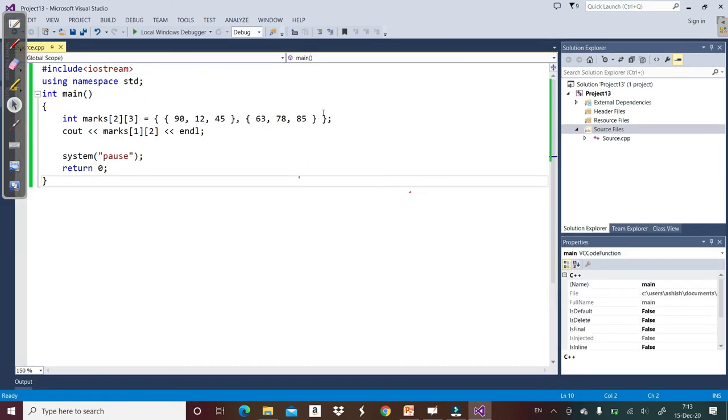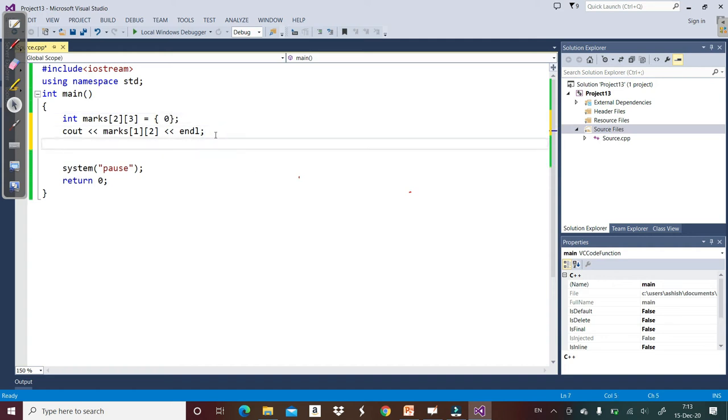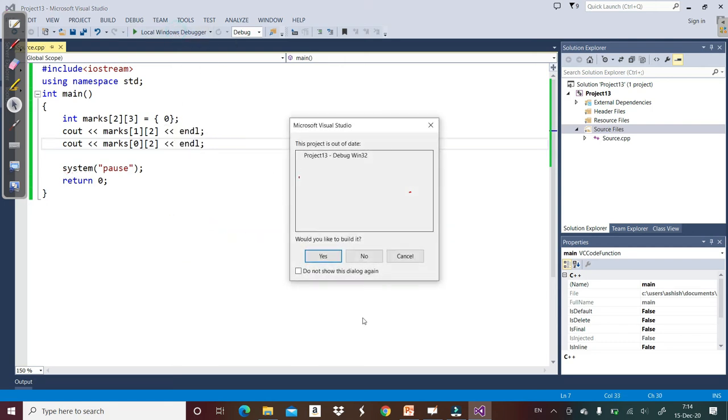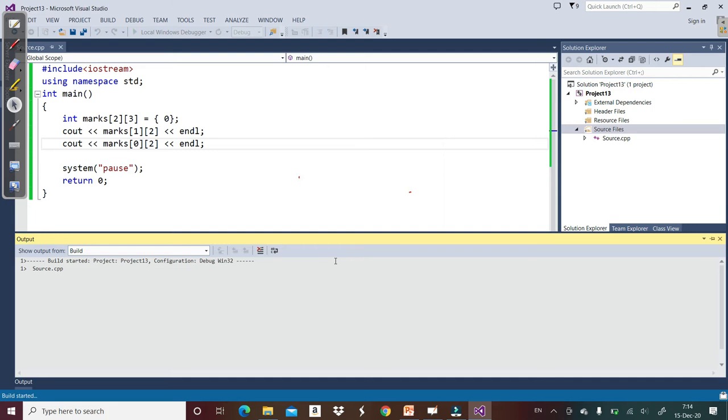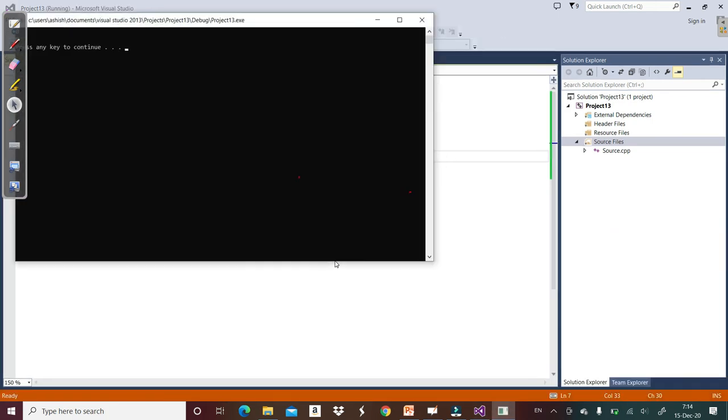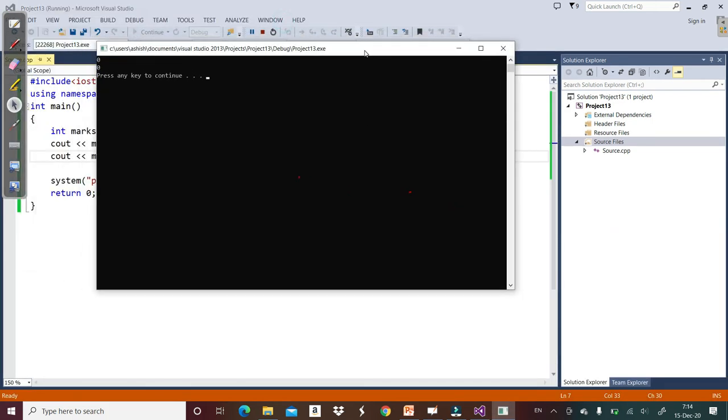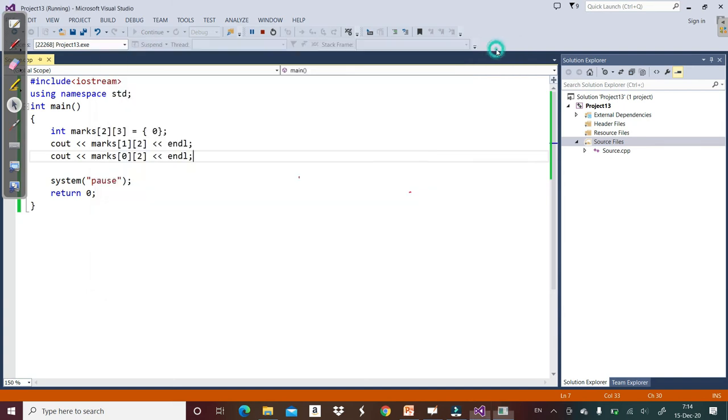Then let's say we want to initialize all the elements with 0. We will simply write 0 here, and every element of this matrix, or this 2D array, will be 0. Let's print one more element: cout marks 0 and column number 2. So all the elements of this matrix will be 0.